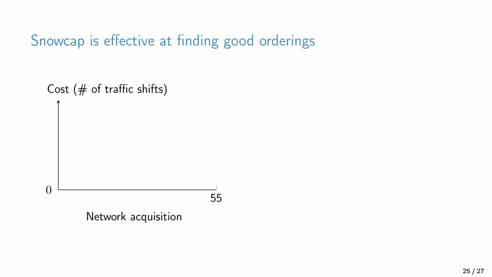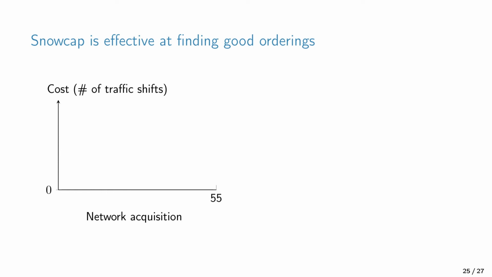So let's now look at how effective Snowcap is at minimizing the cost. Snowcap only performs a greedy optimization, so it is not guaranteed to find the global minimum. In the following, we will look at 2 different scenarios and try to minimize the number of traffic shifts during the migration. In the first experiment, we perform a network acquisition. Here we add several physical links and IBGP sessions between the 2 networks, and we rescale the link weights of one network to fit the other.